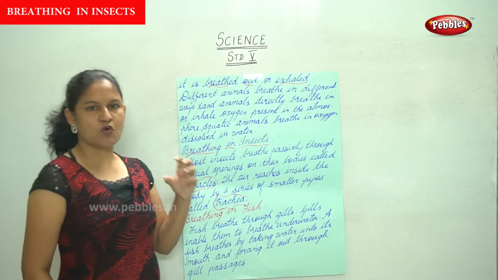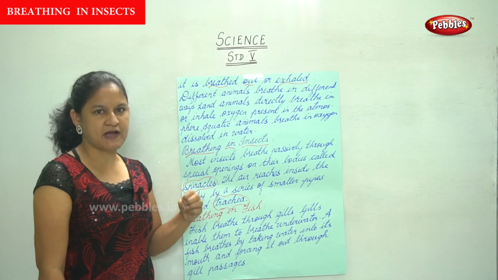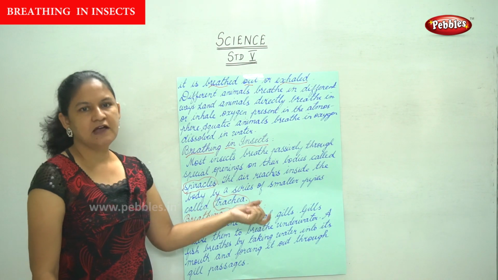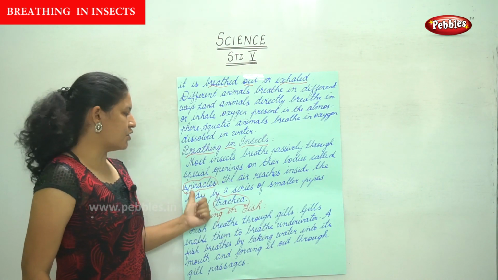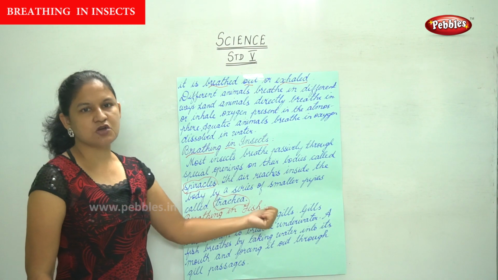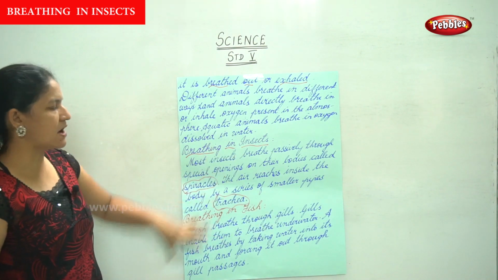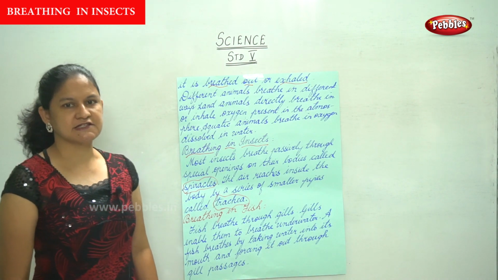So this is about the breathing in insects.